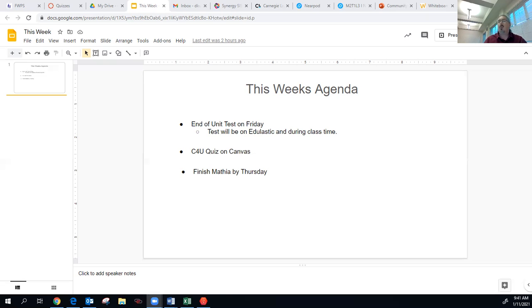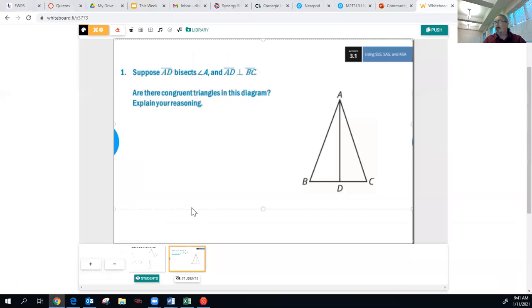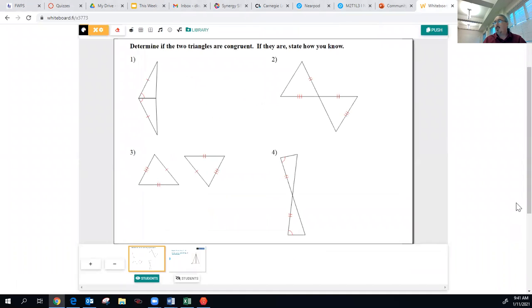Some other things we worked on today were some congruency theorems. And I want to start with this one right here. This was an opening activity that we had in class. These are some postulates that we worked on last Friday. We learned 3 postulates: side, side, side; side, angle, side; and angle, side, angle. And when we're looking at diagrams like this, we want to determine if these triangles are congruent.